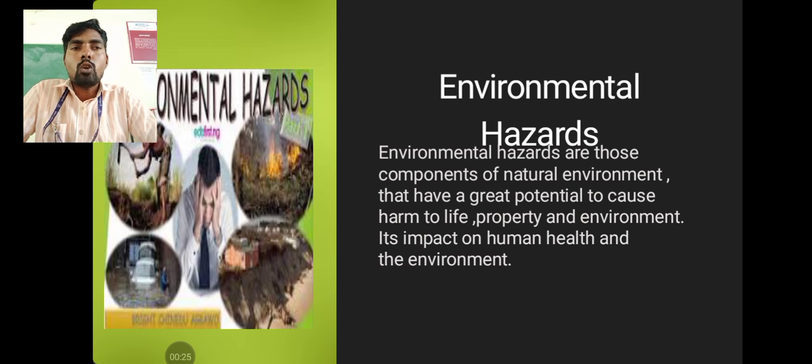Environmental hazards are those components of the natural environment that have a great potential to cause harm to life, property, and the environment, and have an impact on human health and the environment. So environmental components or factors play a crucial role in the loss of life, loss of property, loss of environmental area, and effects on human health, and that is what we call environmental hazards.